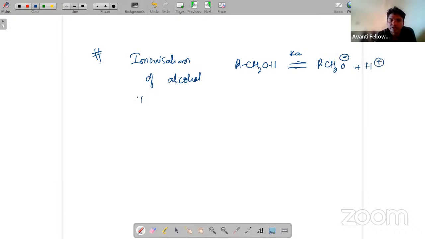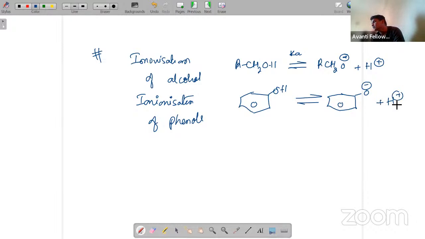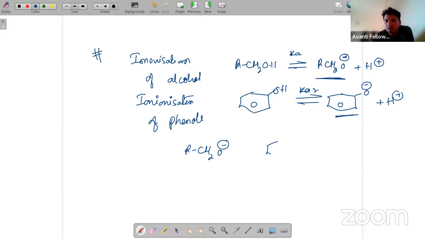Next one, ionization of phenols. Ionization of phenols means you are making them into ions. So that is phenol. What is going to happen in this case? O minus and H plus will be formed here. Now we can clearly say that this is Ka2, and RCH2O minus is the alkoxide ion, and this is the